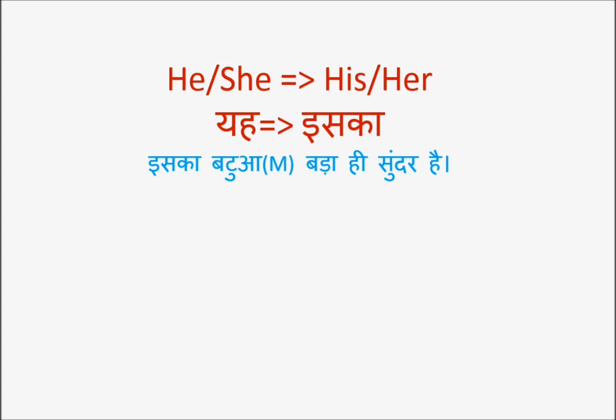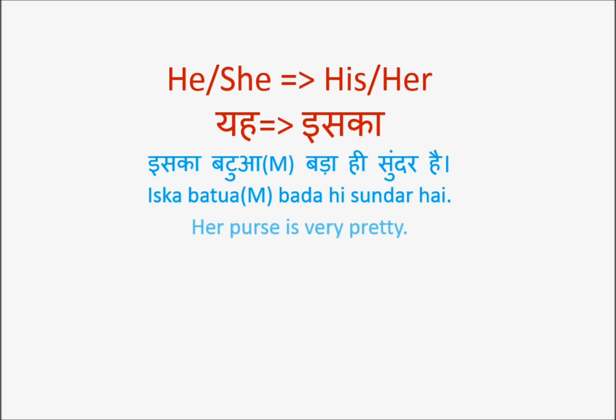So, if the person he or she is nearer, then yah, and if he or she is far away, then वह. यह becomes इसका. इसका बटुआ. बटुआ is purse or wallet. इसका बटुआ बड़ा ही सुंदर है. Her purse is very pretty.